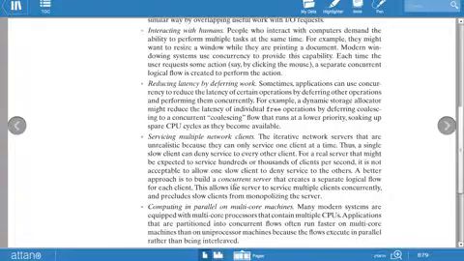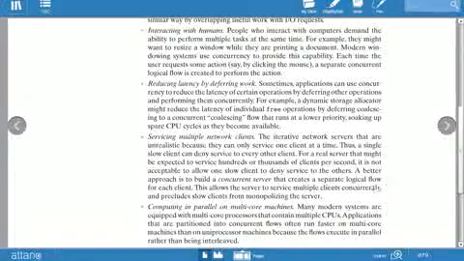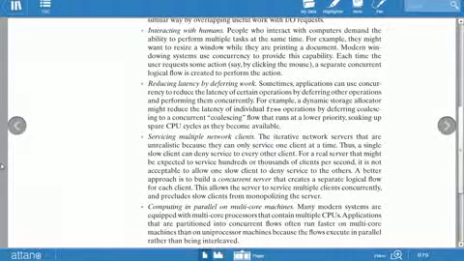A better approach is to build a concurrent server that creates a separate logical flow for each client. Iterative network servers are unrealistic because they serve only one client at a time. With a concurrent server, multiple clients can be served at the same time.